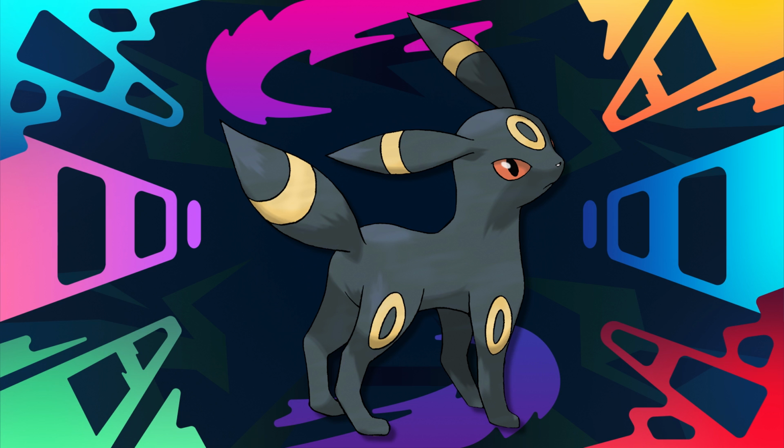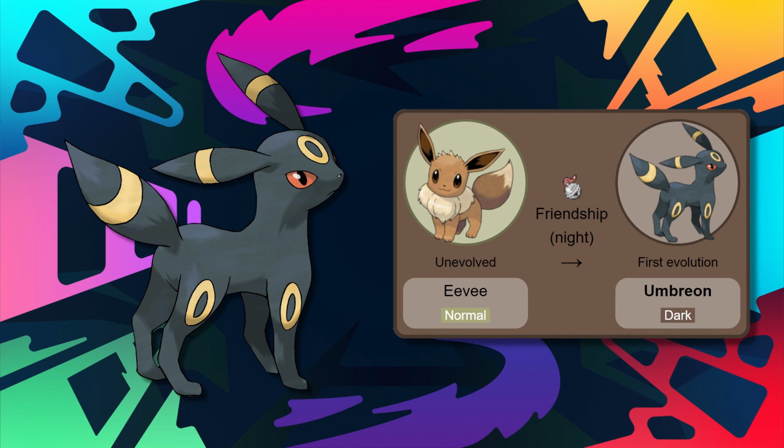Alright, saving the best for last in the Johto duo, we get into this channel's mascot and my favorite Pokemon, Umbreon. Umbreon, like Espeon, evolves from the day and night cycle, except Umbreon evolves at night and with friendship too, obviously. As much as I love Umbreon though, it isn't as interesting as Espeon, but let's hop into it.